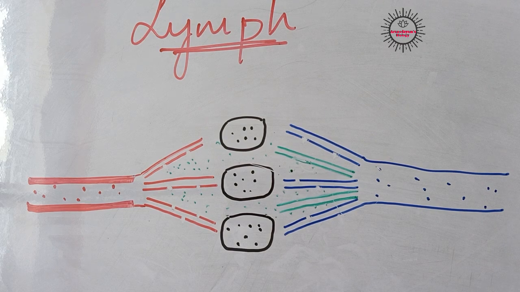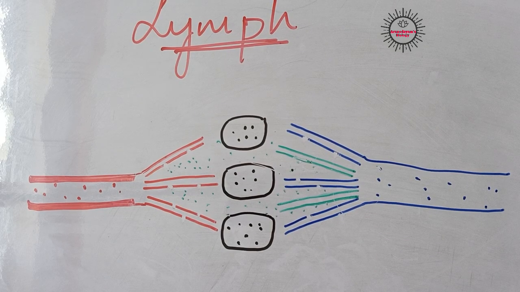So that is our topic, transportation. In transportation we have learned about three components: the pumping organ heart, the tubes blood vessels, and we have learned about lymph. Okay, we have learned about platelets also. So that is about our topic. So I am winding up.